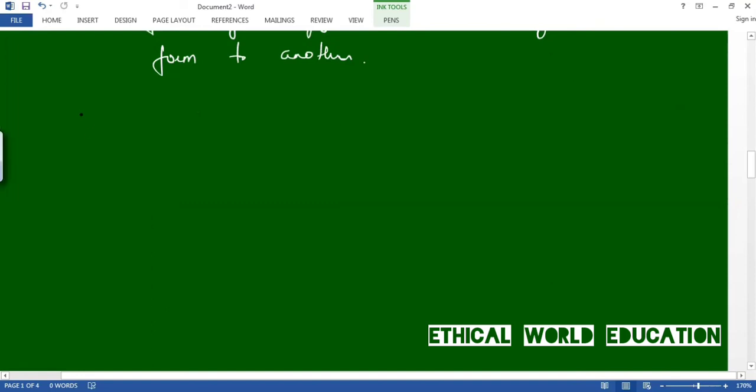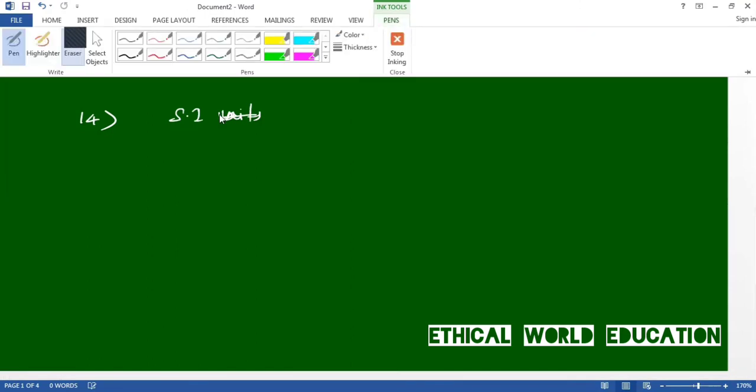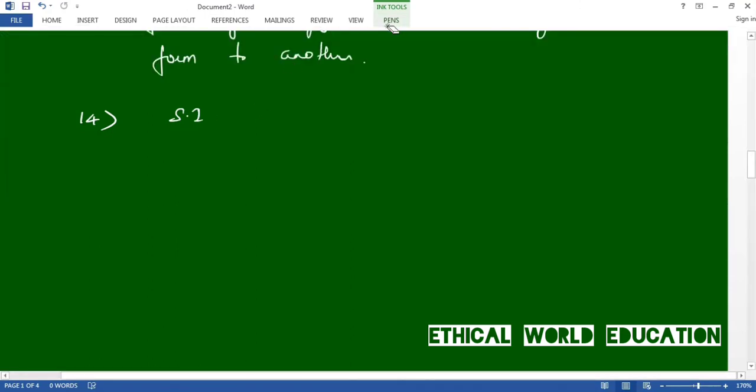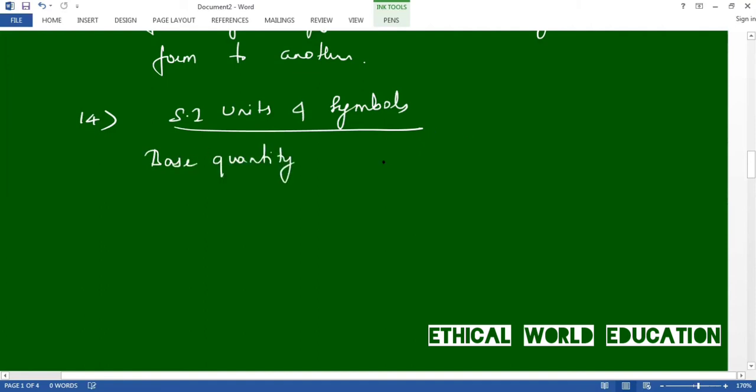So the 14th question is SI units and symbols. Let us write. So base or fundamental quantity. Again, I have explained this, I'm repeating this. Name and symbol. Next one is symbol. Let us write one by one.